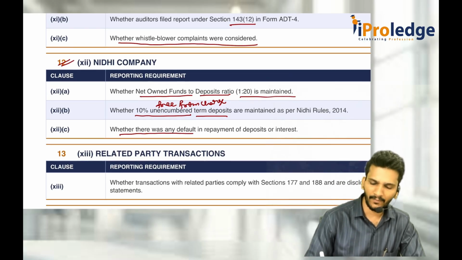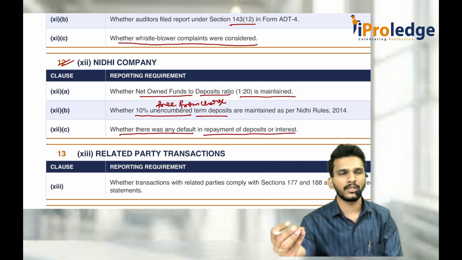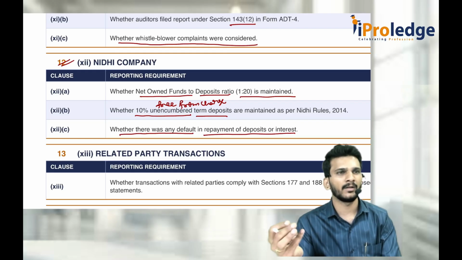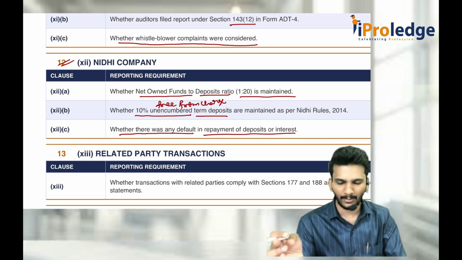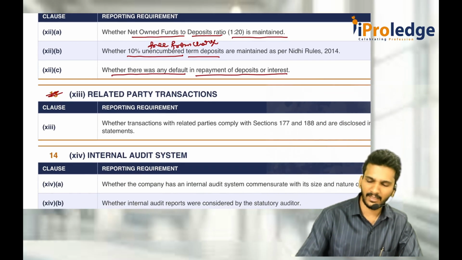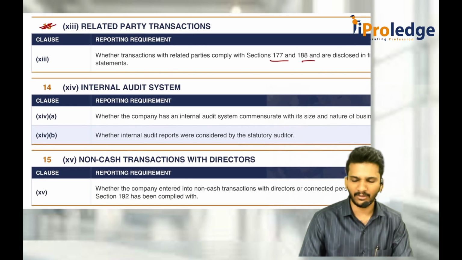Whether there was any default in repayment of deposits or interest, that also has to be checked. 1:20 net owned funds to deposit ratio. Then 10% of unencumbered term deposits has to be kept. Any default in repayment of deposits or interest, both have to be checked. Then clause 13 is nothing much. Related party transactions are there: 177 and 188 you complied. Then internal audit also, nothing much.